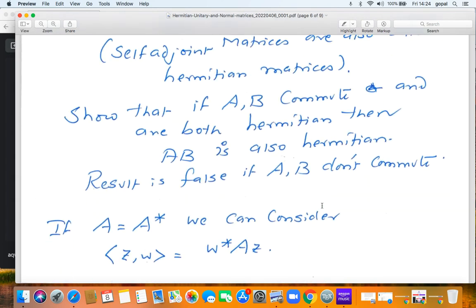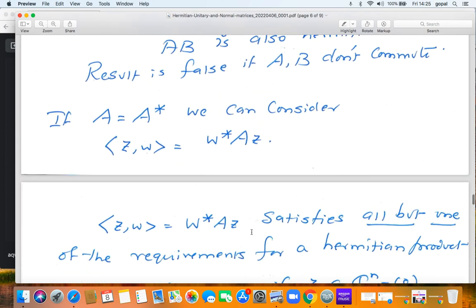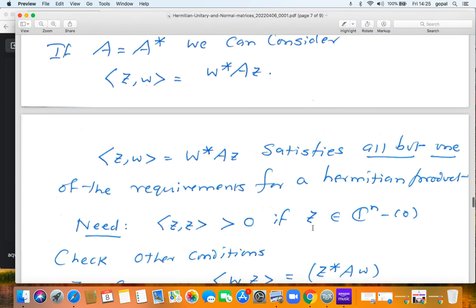If A equals A star, if A is a Hermitian matrix, then we can create a new Hermitian product. Triangular bracket zw is w star Az. Again, this will satisfy all the properties of a Hermitian product, all but one, namely positive definiteness. The Hermitian product of z with itself must be positive except when z is 0, right? We want the triangular bracket zz to be greater than 0 for all non-zero vectors.